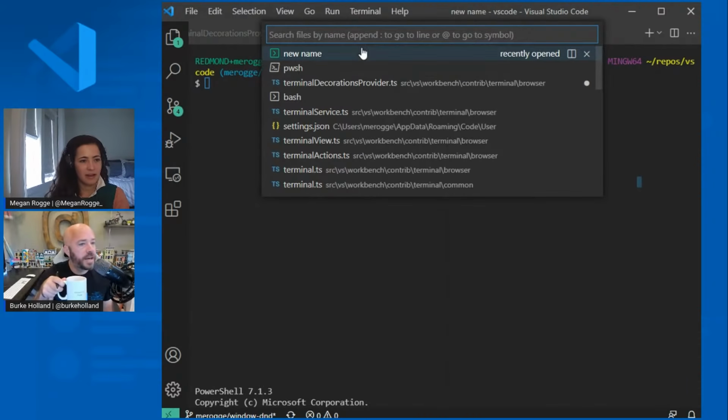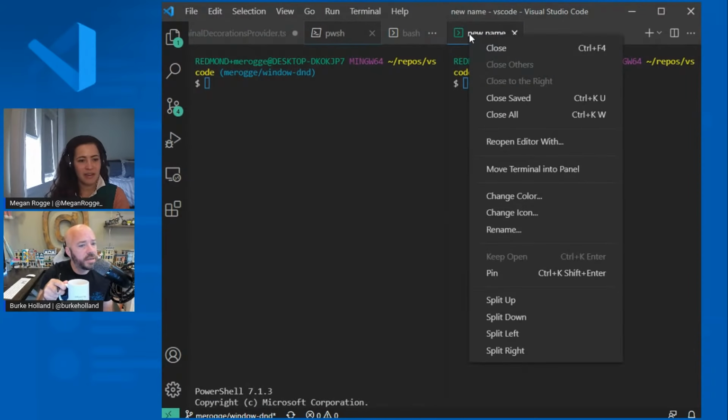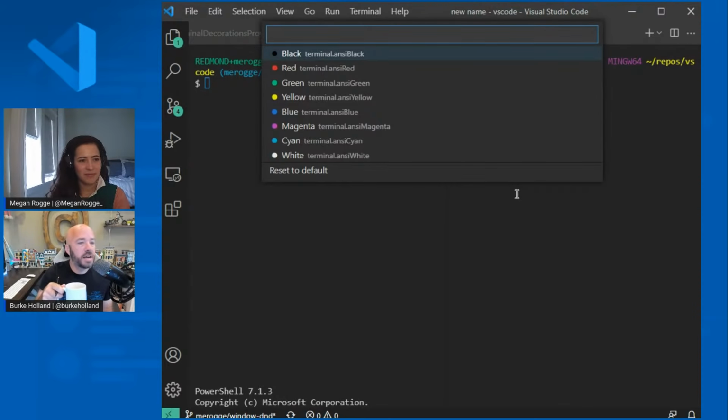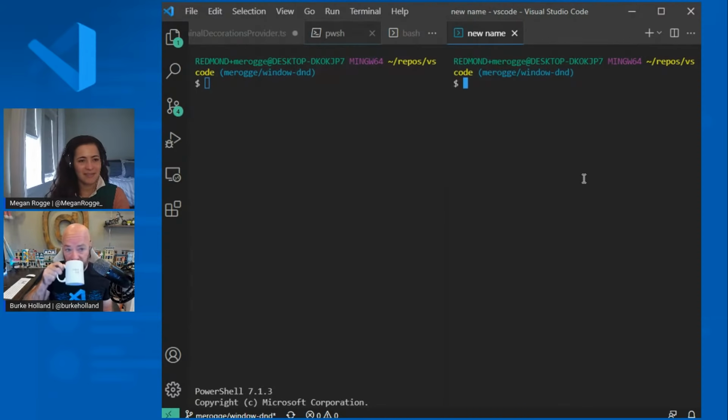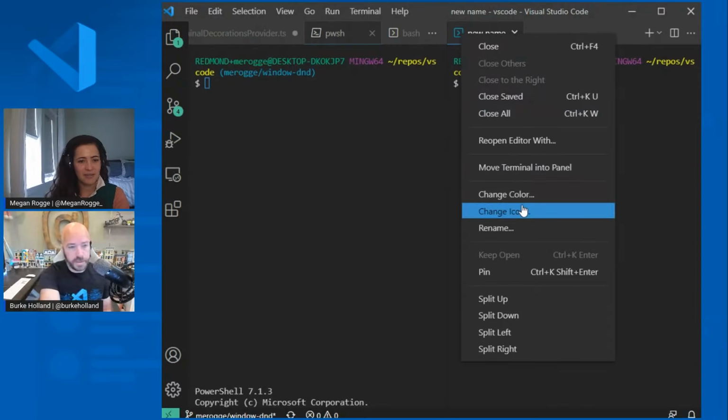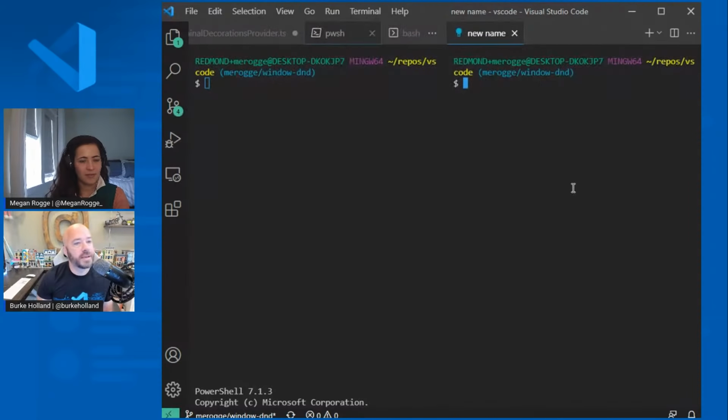Oh yeah, and you can change the color too. Oh, very nice. And I didn't know it could do that. How did you change the color? Just using the context menu. Oh, change color. I should right click on more things. And you can also change the icon this way. That might be the handiest thing I've seen in quite some time, Megan. I'm going to be honest, I did not know about that.